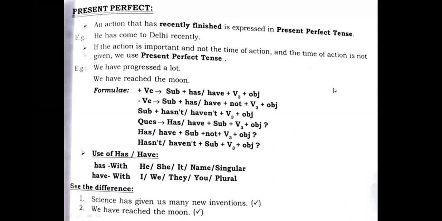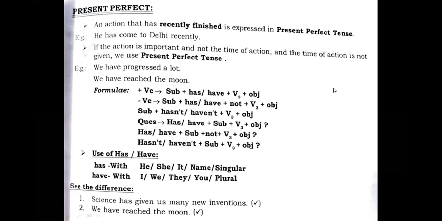That sort of action is also counted in the present perfect tense, right, everyone? So, this is what we need to understand. We have progressed a lot. We have reached the moon, right, students?